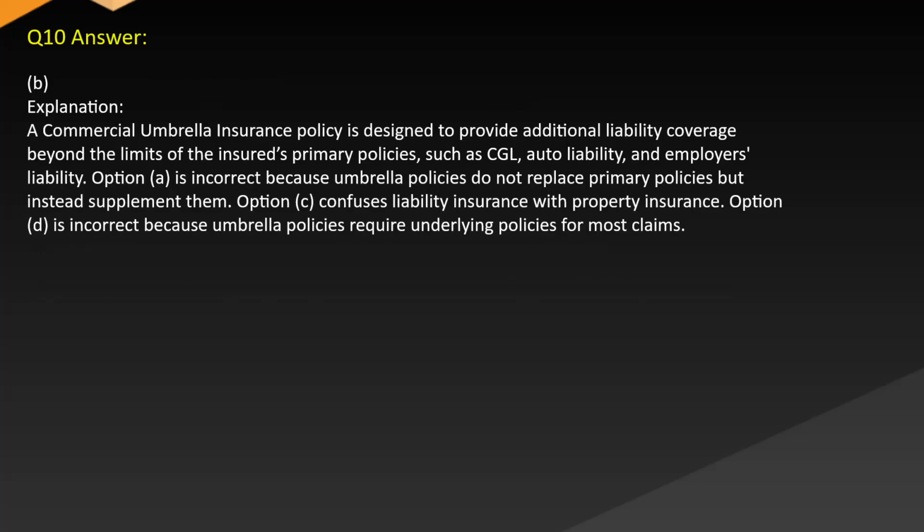Answer: B. Explanation. A commercial umbrella insurance policy is designed to provide additional liability coverage beyond the limits of the insured's primary policies, such as CGL, auto liability and employer's liability. Option A is incorrect because umbrella policies do not replace primary policies but instead supplement them. Option C confuses liability insurance with property insurance. Option D is incorrect because umbrella policies require underlying policies for most claims.